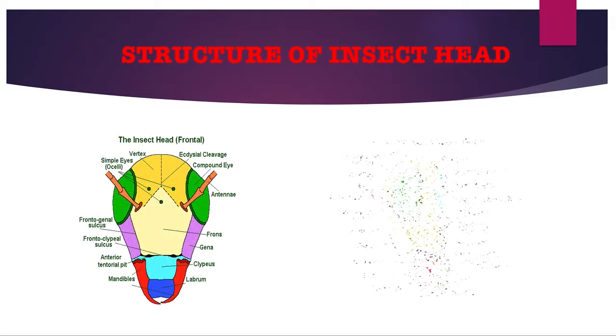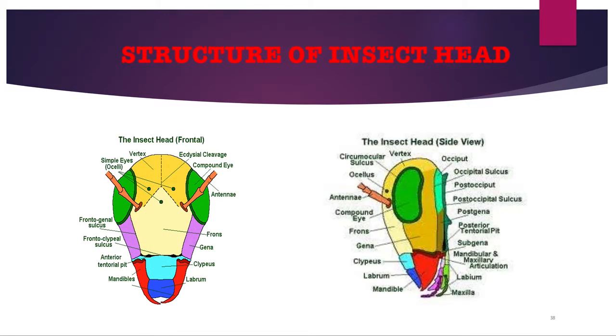Now come to the insect head view. First one is the frontal view and second one is the side view. The sulci and sutures on head demarcate different areas on the capsule. In front view there is an ecdysial line which marks the point of rupture for molting on top of the head. It moves downward in inverted Y-shaped frontal sutures, terminating near the antennal socket.